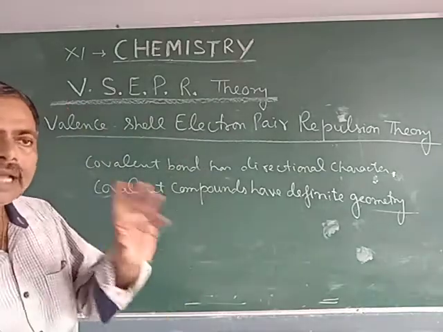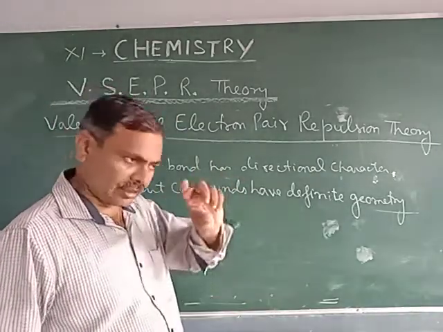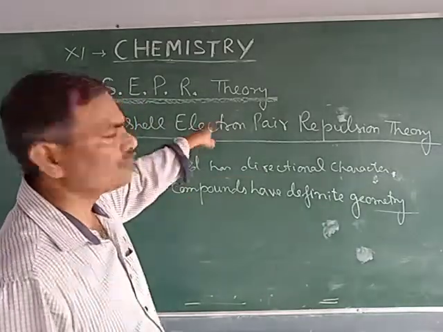We can predict the shape of the molecule with the help of VSEPR theory.